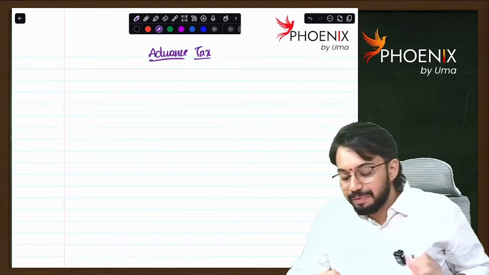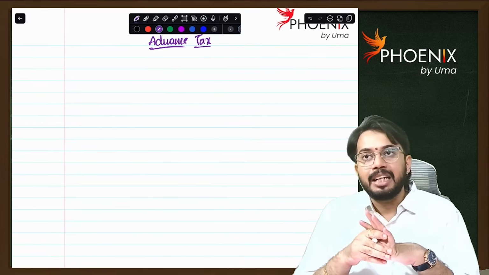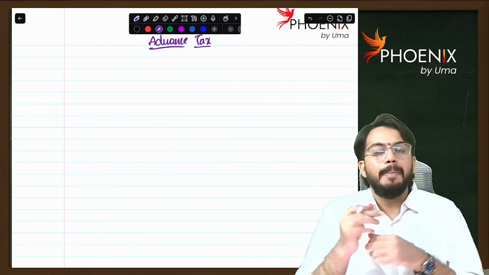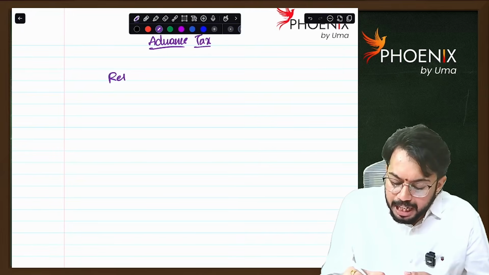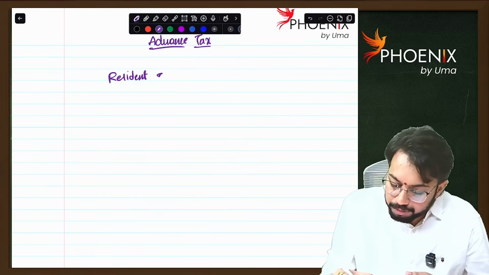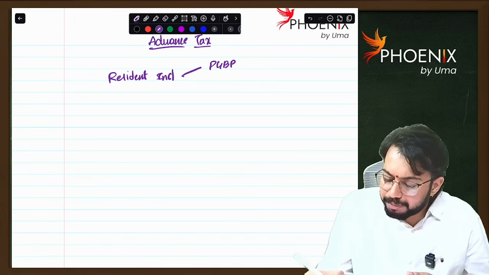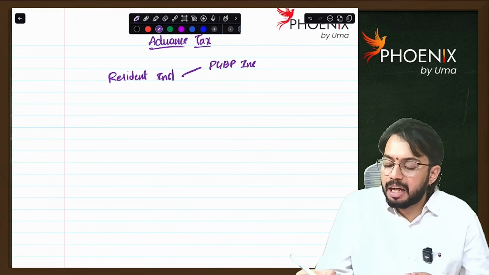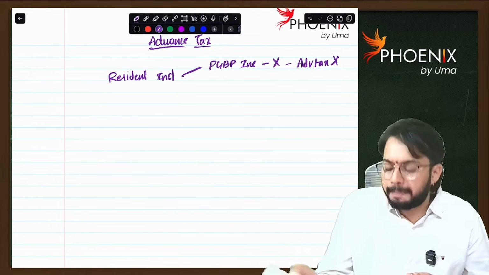Now, advance tax is payable on quarterly basis, but some exceptions are there. In case of resident individual, if he is not having PGBP income, then advance tax provisions are not applicable.